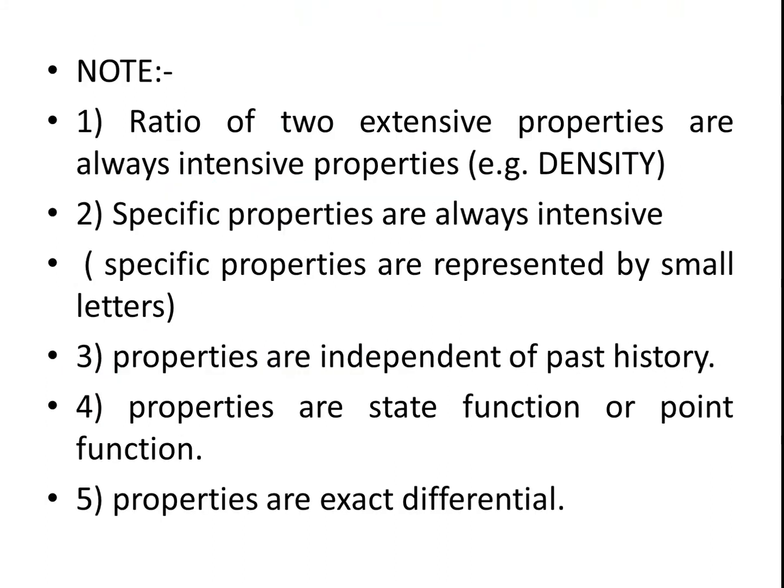Remember one thing: the ratio of two extensive properties is always an intensive property. For example, density, its unit is kg per meter cube. Kg is mass, meter cube is volume, and together we can say that it is an intensive property.